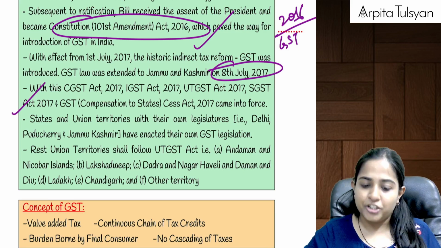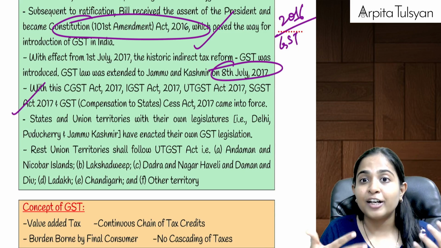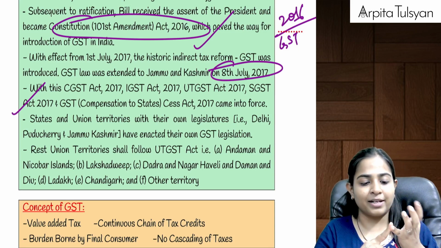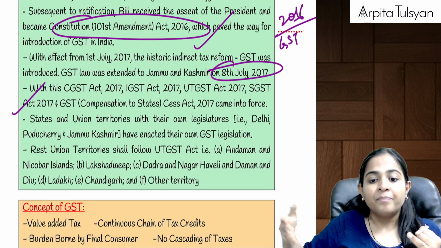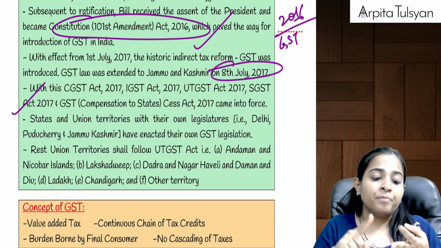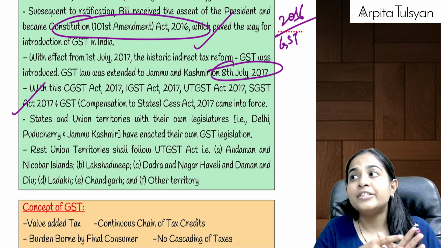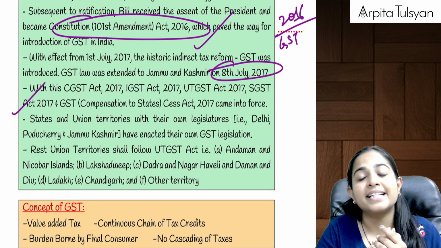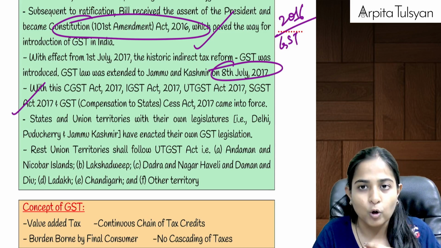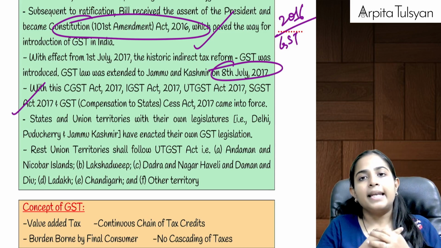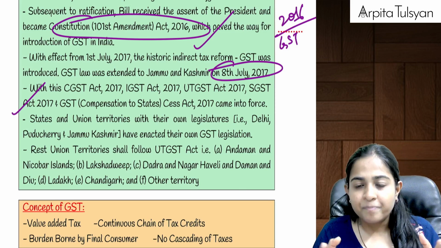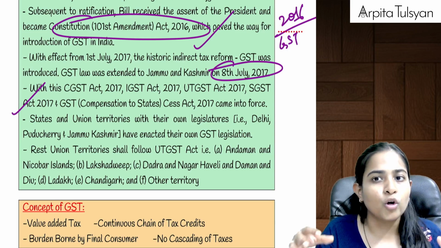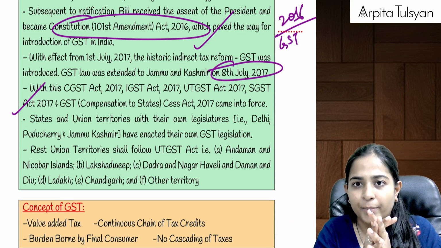So once GST came into picture, different laws were made, different acts were made. CGST Act was made, SGST Acts were made, IGST Act was made, UTGST Act was made, and GST Compensation to States Cess Act 2017 was also made. Right? Now, the CGST Act will be applicable to whole of India. The IGST Act will be applicable to whole of India because that is in control of the central government.